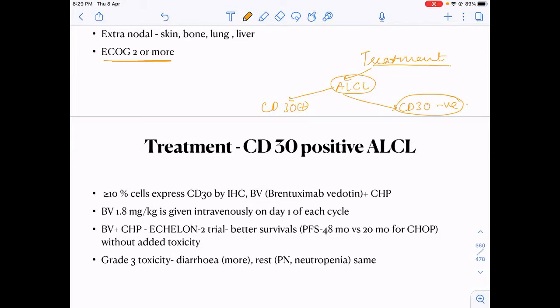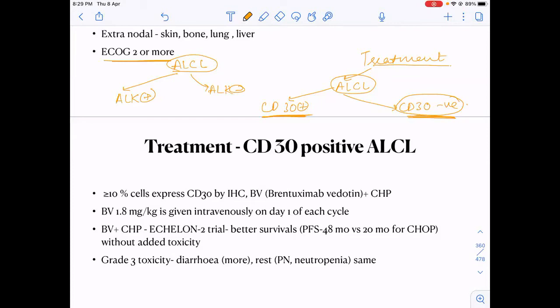In this, you have to remember one funda, okay? That ALCL can be, as per lab criteria, ALK positive or ALK negative. Okay, but for the treatment, it is either CD30 positive or CD30 negative. ALK positive, ALK negative, mostly all are CD30 positive. I told you, no, usually CD30 is universally expressed in ALCL. So irrespective of the ALK status, CD30 can be positive in most of the anaplastic large cell lymphomas. Okay, so don't confuse with ALK. In the treatment, what is important to know is CD30 positivity and CD30 negativity.